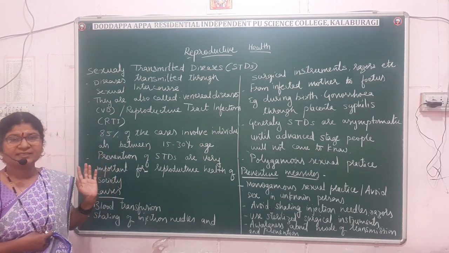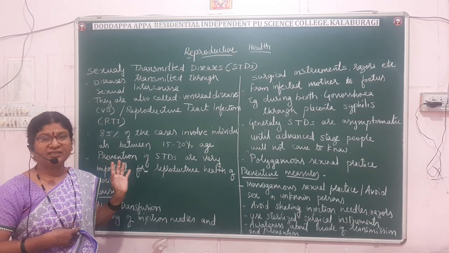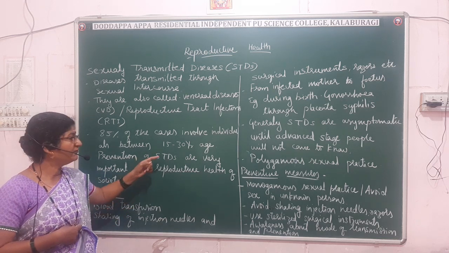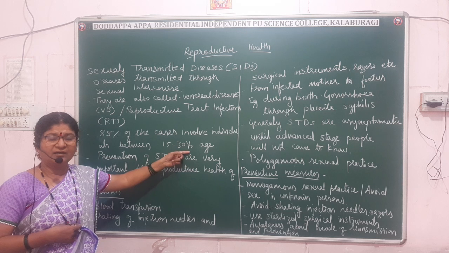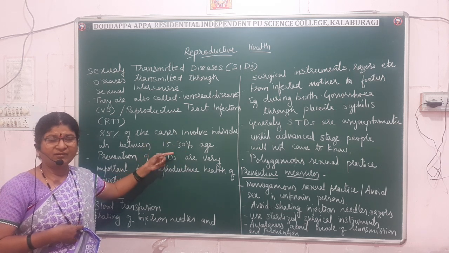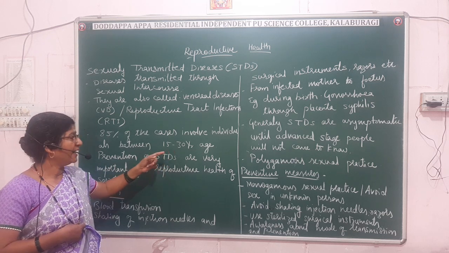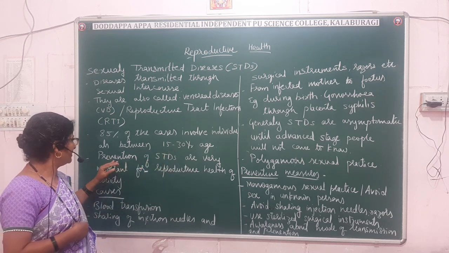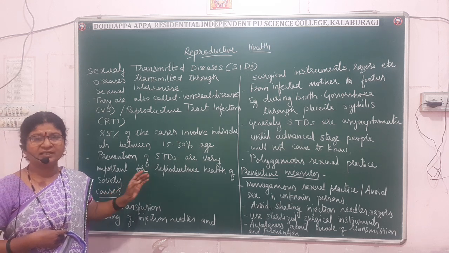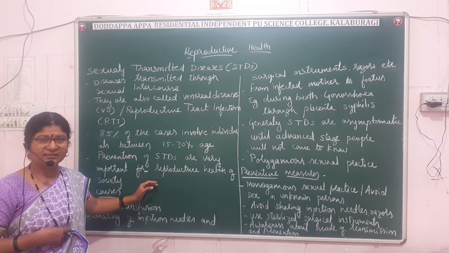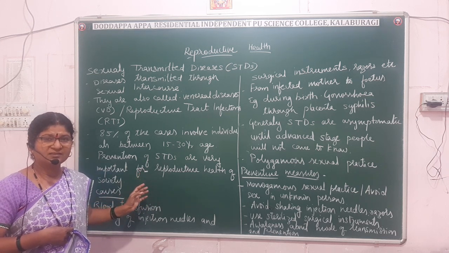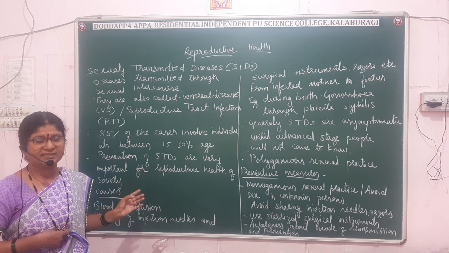See, these STDs are very common. 85% of the STDs are found among the age group of 15 to 30 youngsters. In these youngsters, the STDs are found more. The prevention of the STDs is very important for the maintenance of good health in the society. So for this we have to know the causes and the preventive measures of the STDs.